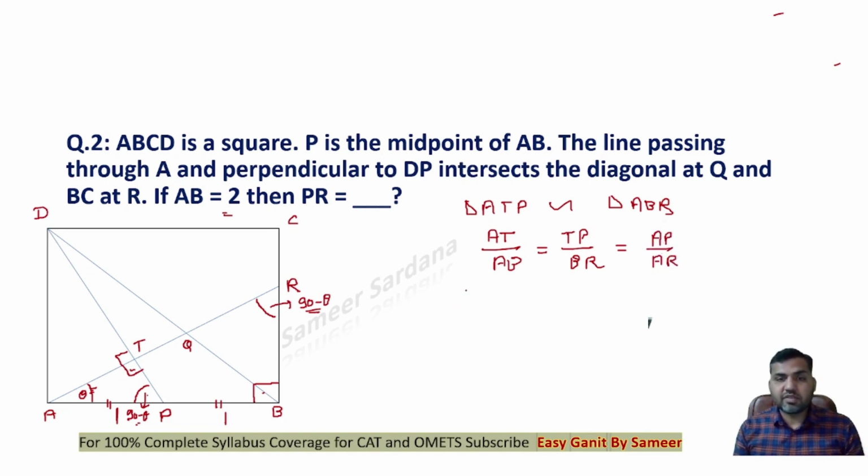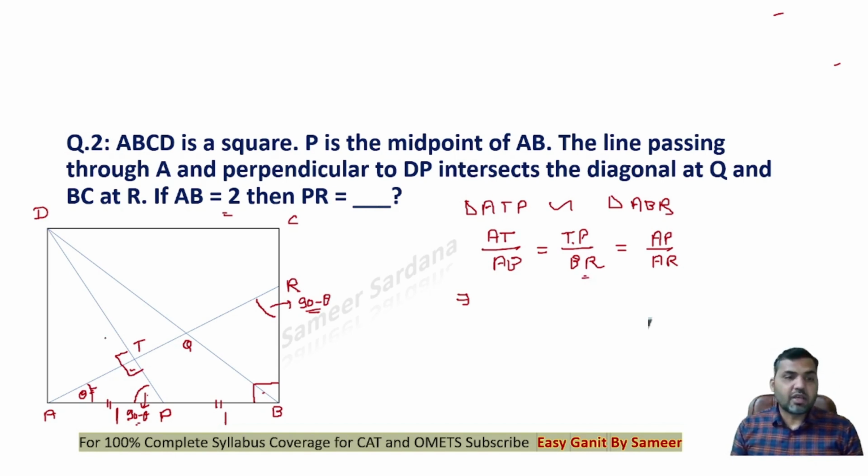All these sides will be in the same ratio. Now we don't know the length of AT, we know the length of AB here, TP is also not known to us, and we don't know the length of BR as well.